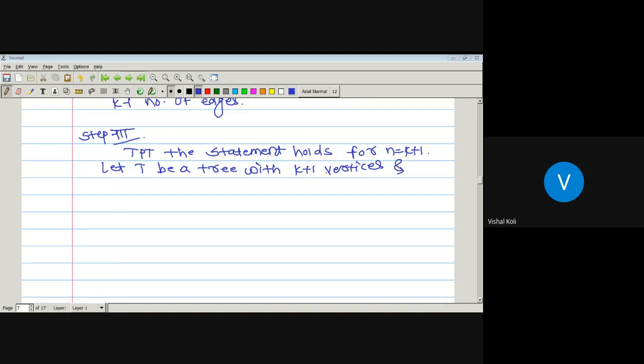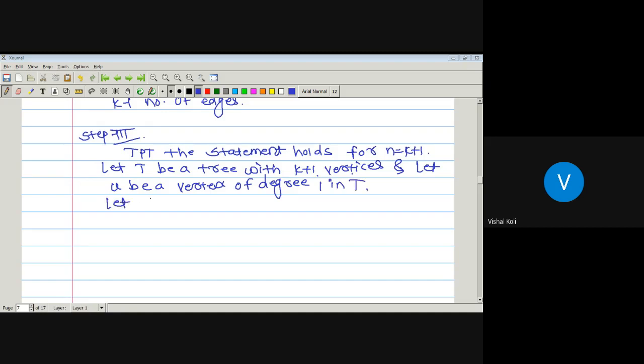And we know by the previous theorem that if T is a tree with at least 2 vertices, then it has at least 2 vertices of degree 1. As T is a tree with k plus 1 vertices, there must exist one vertex having degree 1. Let U be a vertex of degree 1 in tree T.